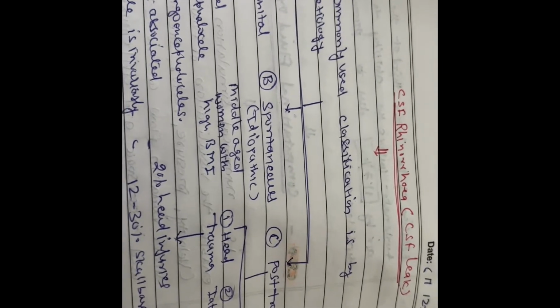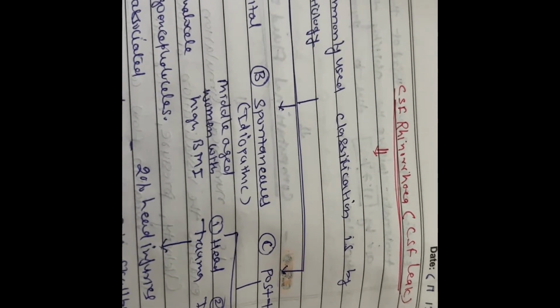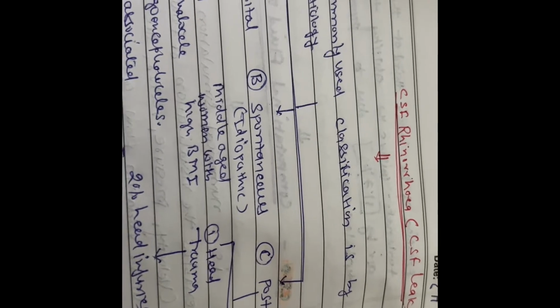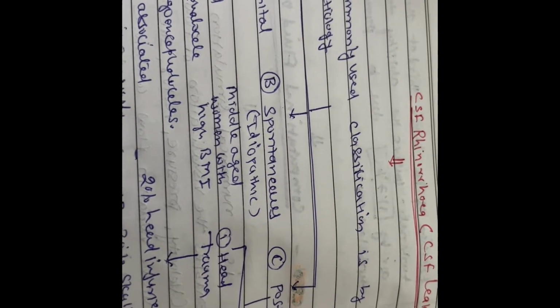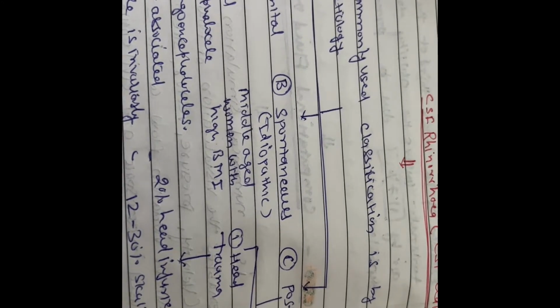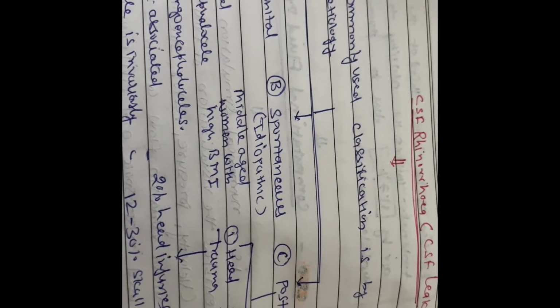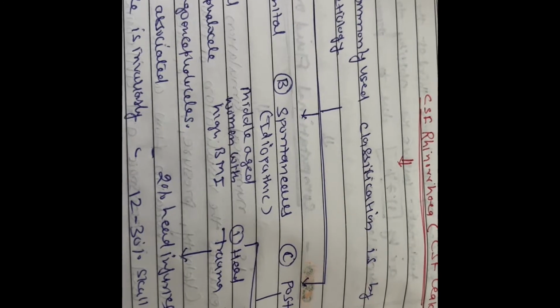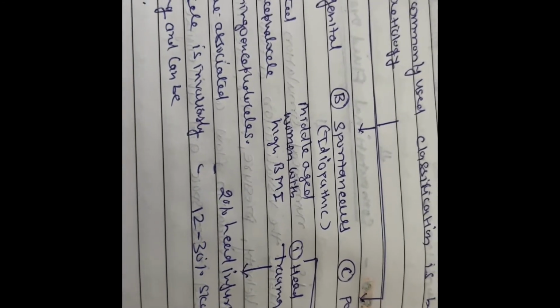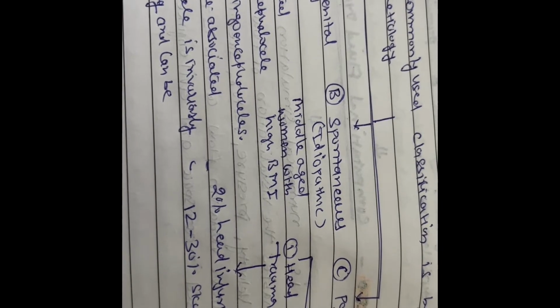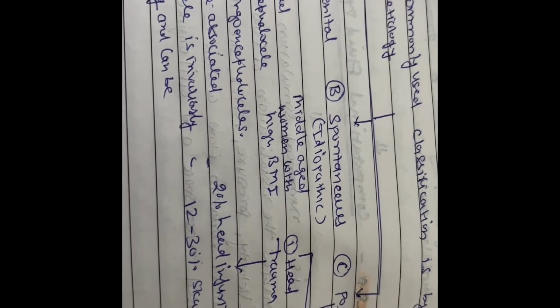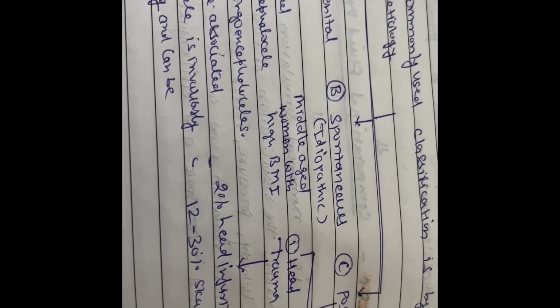Hi guys, today's topic is CSF rhinorrhea or CSF leak. The most commonly used classification is by etiology. By etiology, we can approach CSF rhinorrhea systematically. There are three types of CSF leak: one is congenital, the second is spontaneous or idiopathic, and the third is post-traumatic.